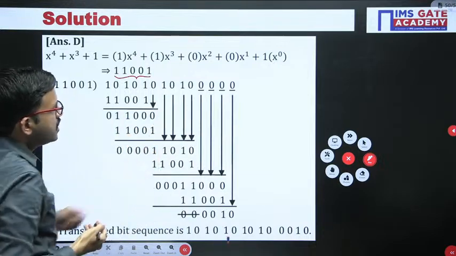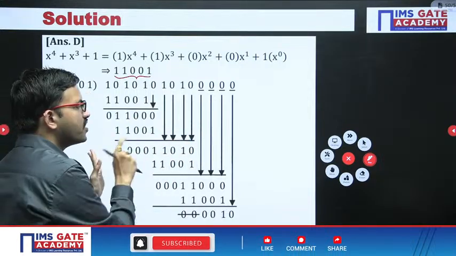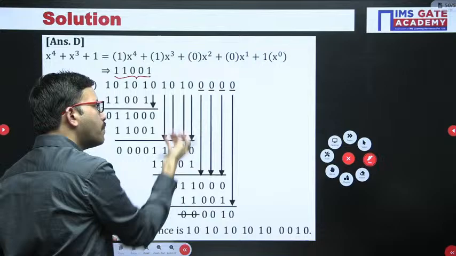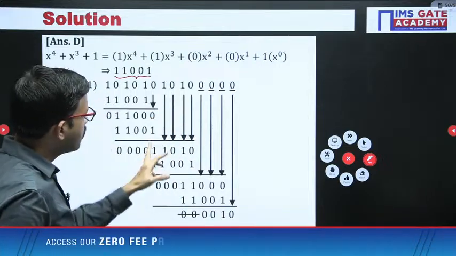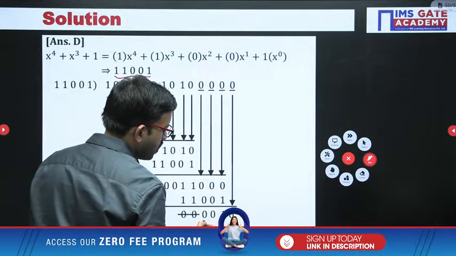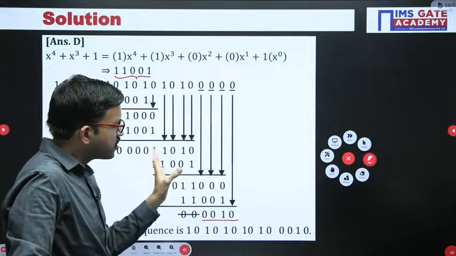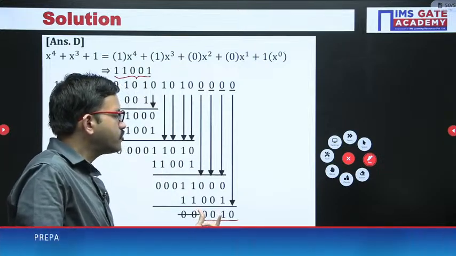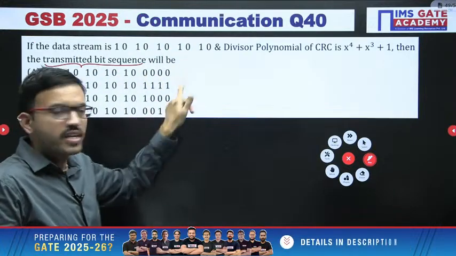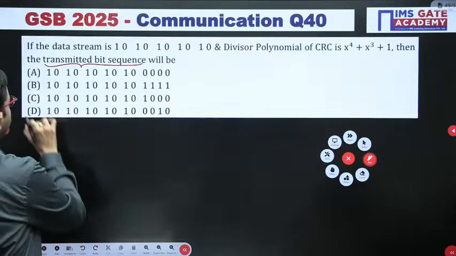In general you consider 1 digit at a time, but in this case since you have 5 bits, in the next iteration you check whether you are able to get all 5 bits or not. If not, you append the next bits in the sequence. Now copy and perform XOR. You continue like that, and in the last stage, whatever the last 4 bits you get, where we kept 4 zeros, those final 4 bits you append at the end of your message signal, that's all. That option is there in option D. Yes, option D is the correct answer.